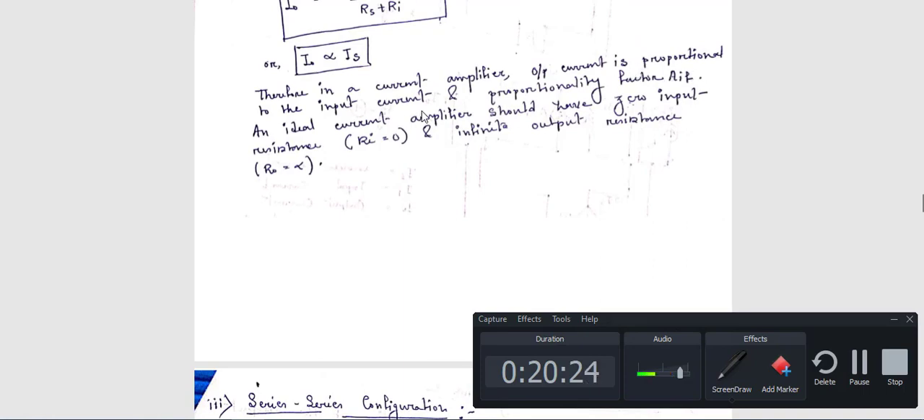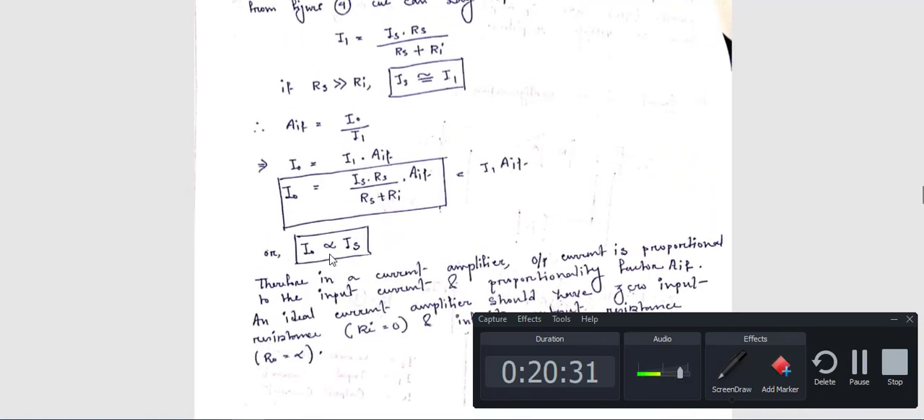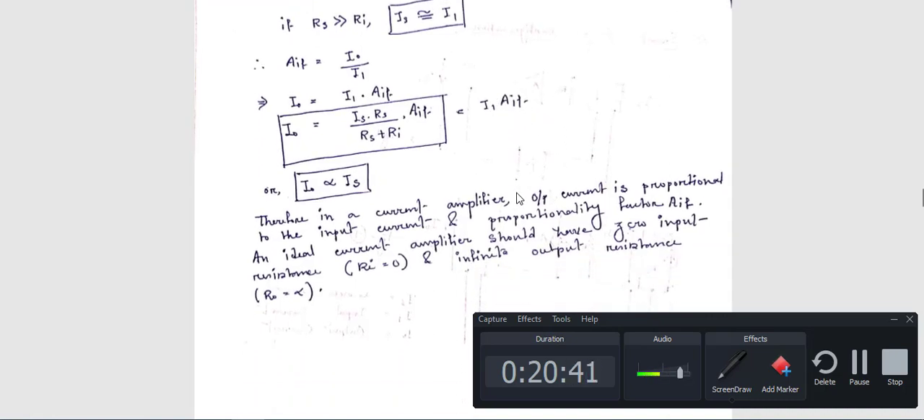The main characteristic of the shunt series feedback amplifier, or current amplifier, is that output current is proportional to the input current, and the proportionality factor is AIF. That means this output current I0 is proportional to input current, and also proportional to the gain AIF. This is the overall gain of this circuit. Okay. An ideal current amplifier should have zero input resistance and infinite output resistance. That means just the reverse of op-amp characteristics, or you can say the reverse of voltage amplifier circuit.